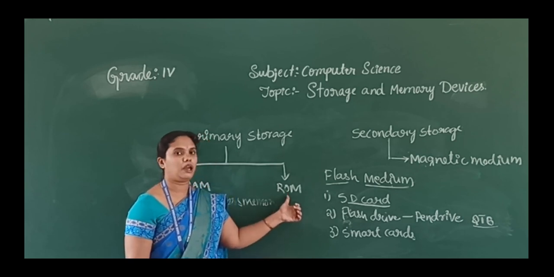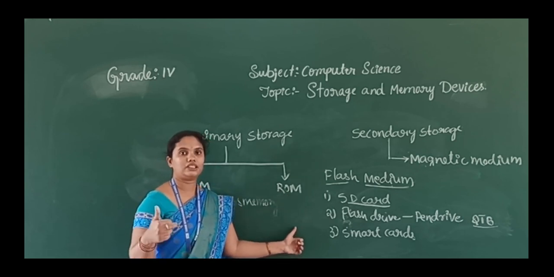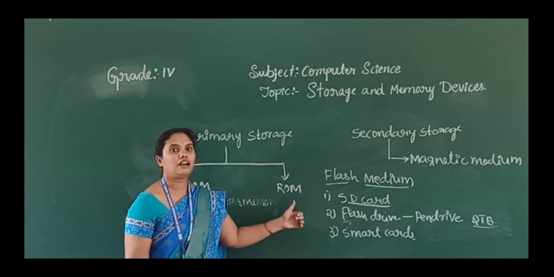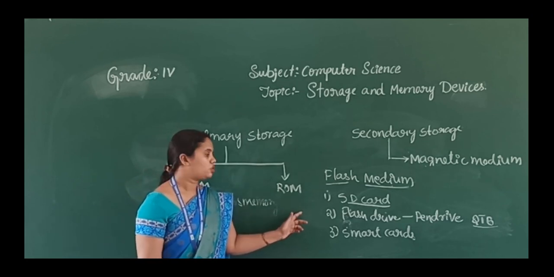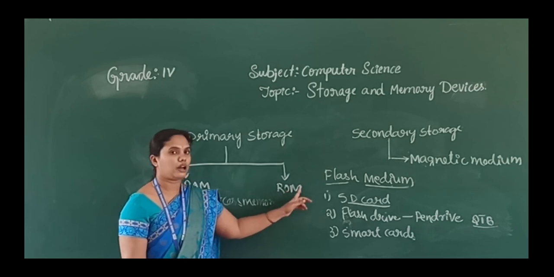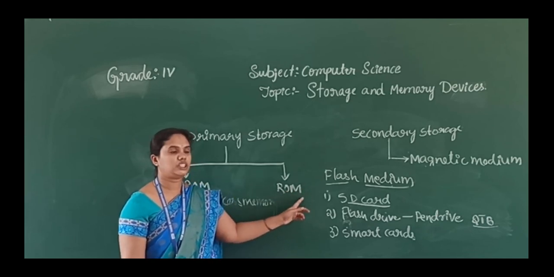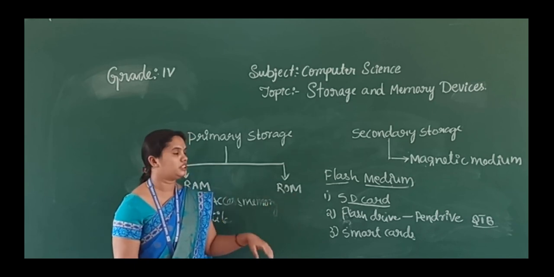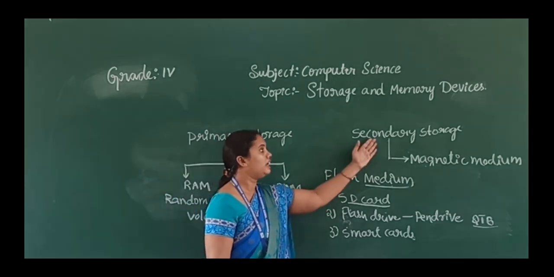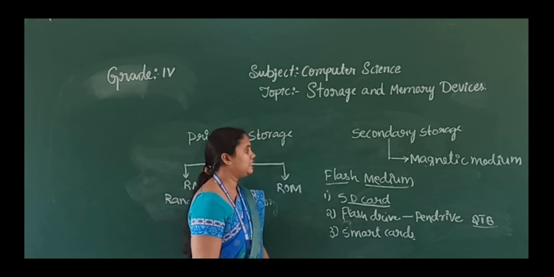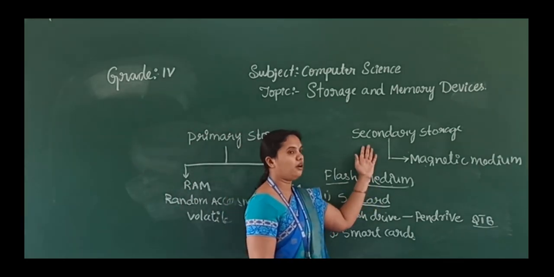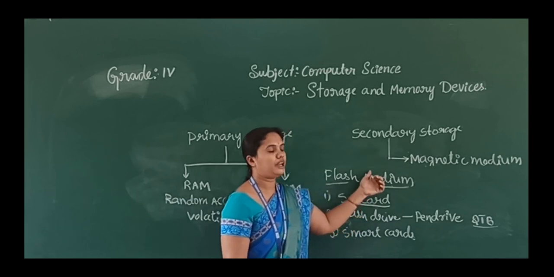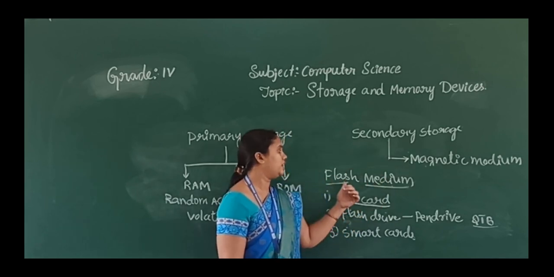Means once you save you cannot change. For example, you are going to save the softwares and operating systems, so that all will be saved in the ROM only. You cannot change the softwares, you cannot edit the softwares. Next we will move to the secondary storage. In the secondary storage we have three types, that is magnetic medium, optical medium and flash medium.